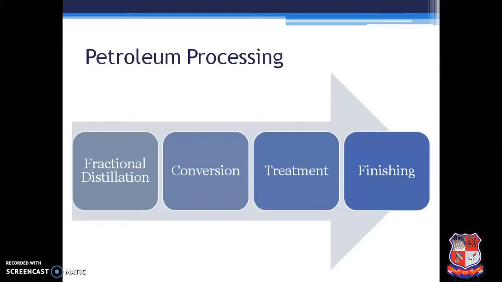In the treatment, whatever converted products we are getting contain some impurities. So those impurities have to be removed from the compound. For that, we require some treatment techniques. And at the finishing stage, whatever compound or fraction we have, we need to mix it with other compounds and by adding some additives, we can convert it into the finished product. So by means of petroleum processing, we treat the crude oil, and at the end of the processing, we have the finished products.